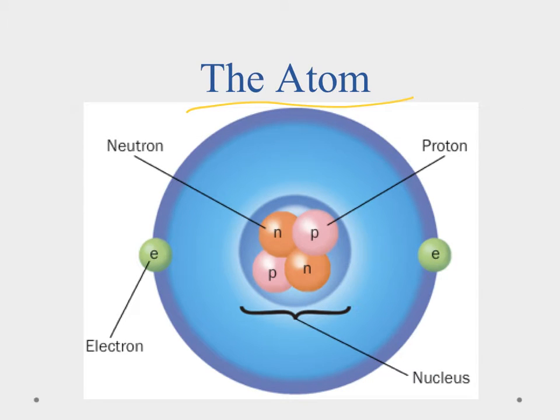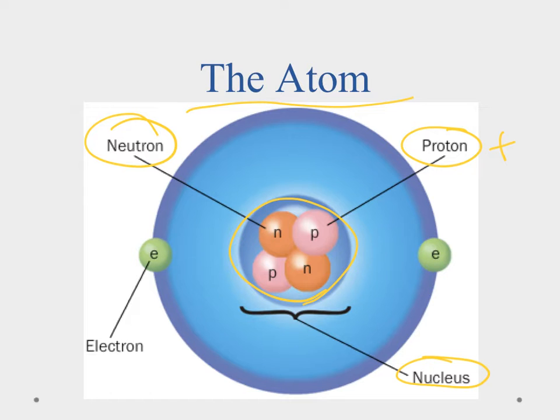Okay, here's our real simple model of the atom. I wanted to show it to you so we can show the parts of the atom. The first part is the nucleus, and that's the center here of the atom. It's filled with two subatomic particles. We find the proton, which has a positive charge, and then the neutrons, which have no charge. And together, those two form the nucleus.